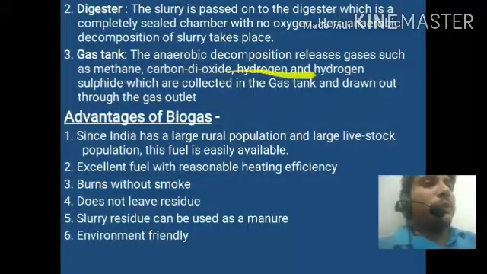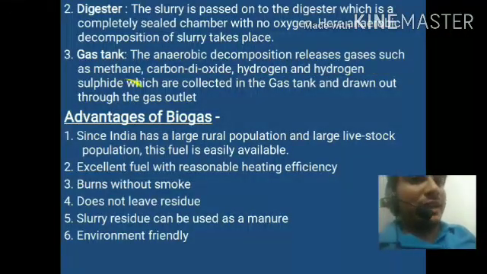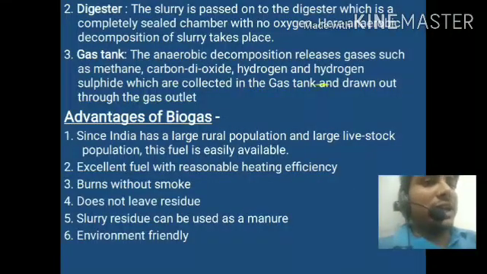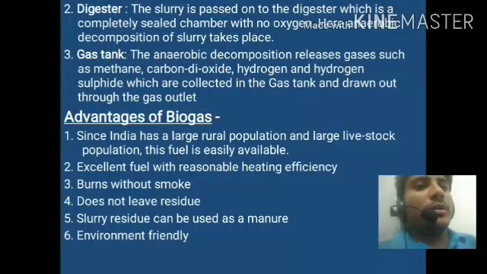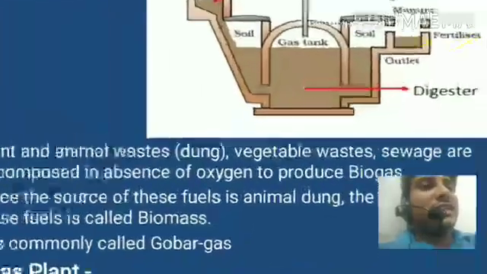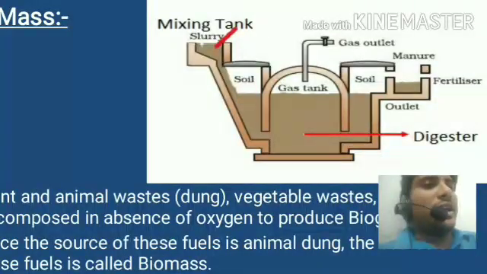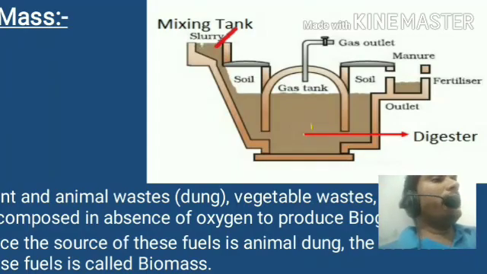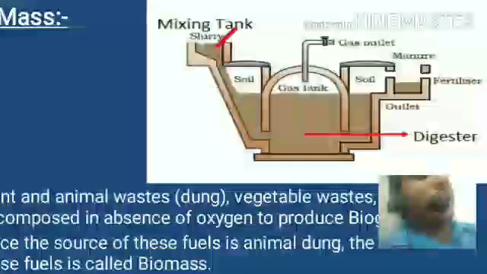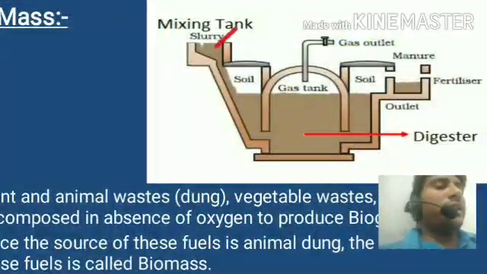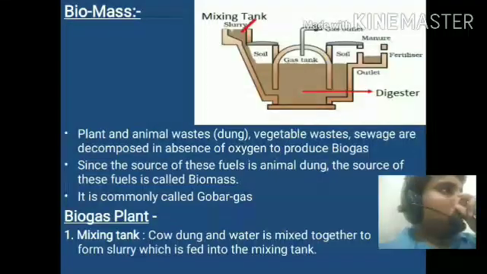The anaerobic decomposition releases gases such as methane, carbon dioxide, hydrogen gas, and hydrogen sulfide, which are collected in the gas tank and drawn out through the gas outlet. This is the gas tank. After the decomposition of the slurry, it produces many different types of gases, such as methane, carbon dioxide, and carbon disulfide. These gases are stored in the gas tank, then drawn out through the gas outlet and stored. Then we can use it as a source of energy.